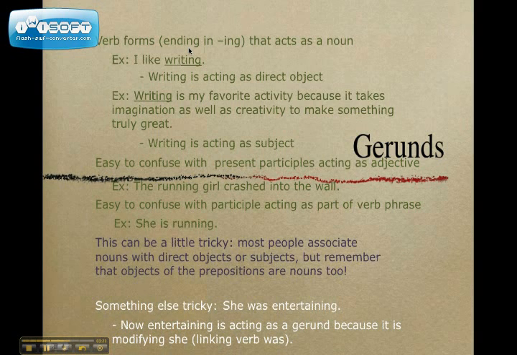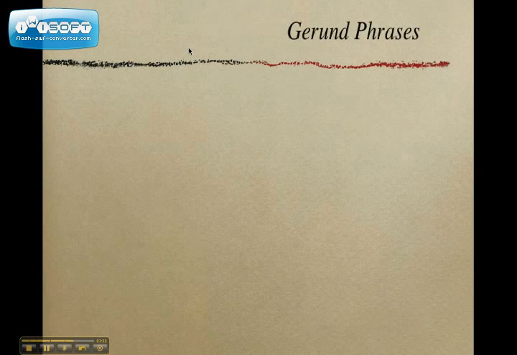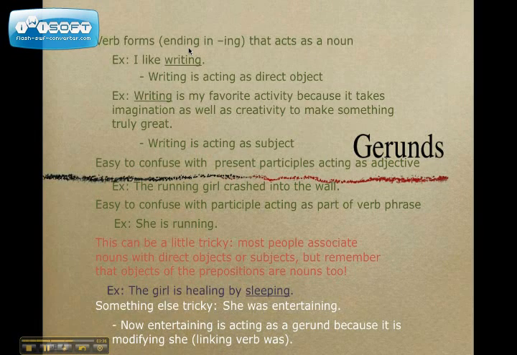Now this can be a little tricky. Most people associate nouns with direct objects or subjects, but remember that objects of the prepositions are nouns too. An example is, the girl is healing by sleeping. Sleeping is the object of the preposition by.